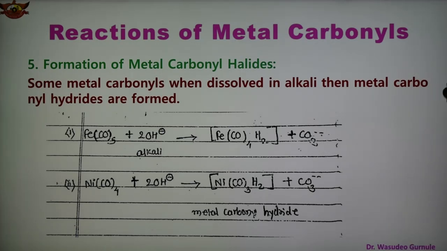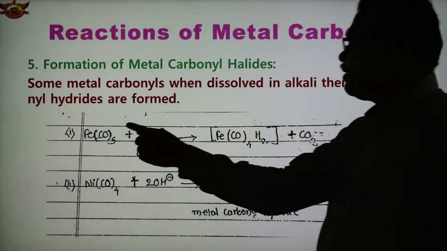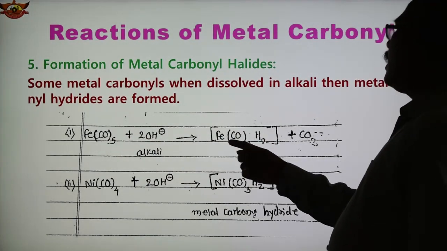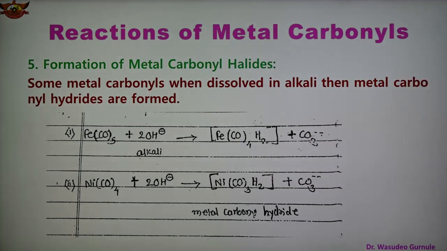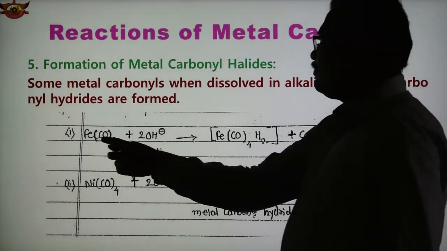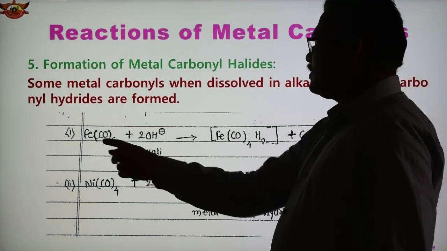So when it reacts with the alkali, simply we can say that metal carbonyl reacting with alkali forms metal carbonyl hydride. See the reaction, Fe(CO)5, this is the example.